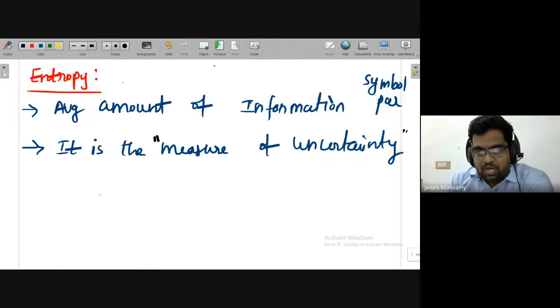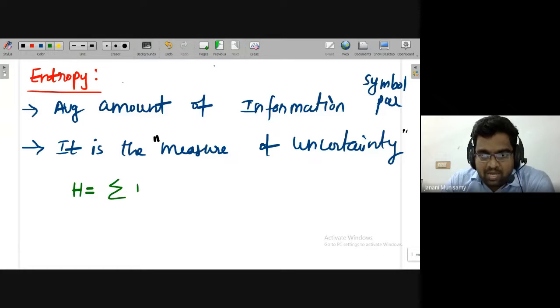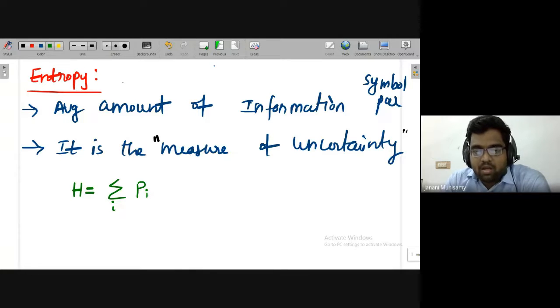Okay, so what is the formula? The entropy formula H is equal to, we know whenever we want to find out an average, this is with respect to the event. So what is the probability of that particular event? Say if there are n number of events, and i indicates the particular event: event 1, event 2, event 3, event 4, like that.